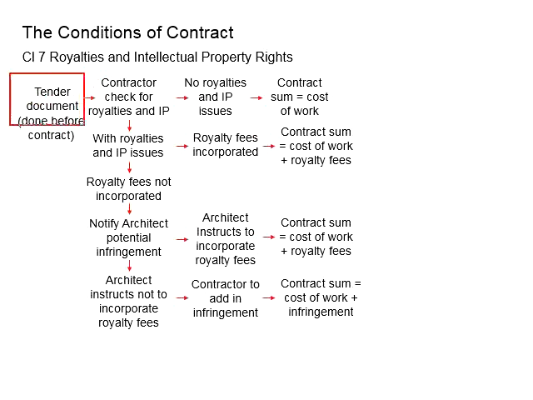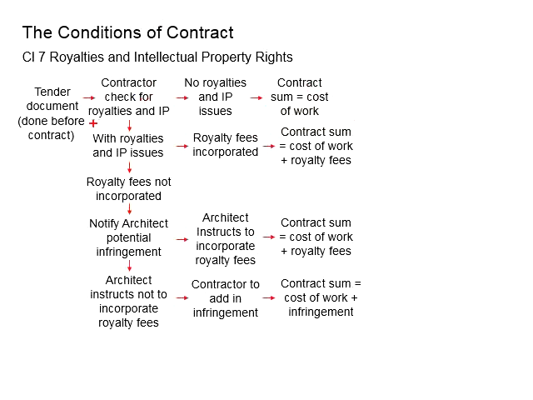Now we have the tender document. The contractor is at the stage of bidding for the tender. By looking at the scope of the work and planning for the relevant work, the contractor needs to be vigilant and check for any issue with the royalties and intellectual properties. If there is no issue on the royalties and intellectual properties, the contract sum will equal the cost of the work, and therefore the case is closed here.